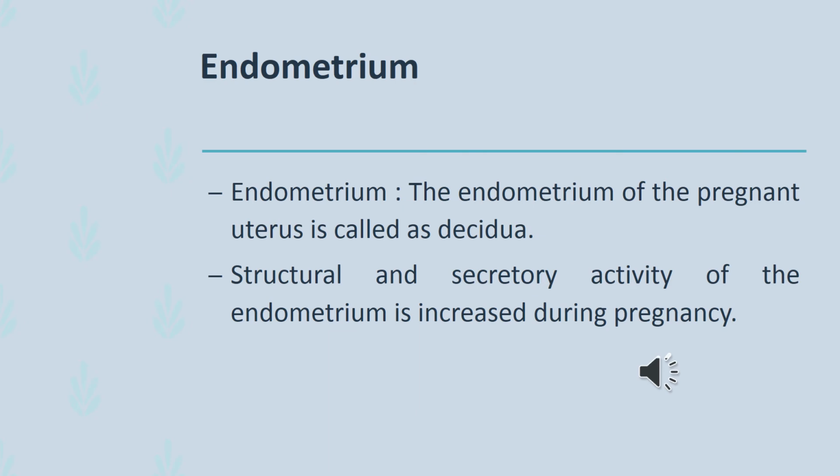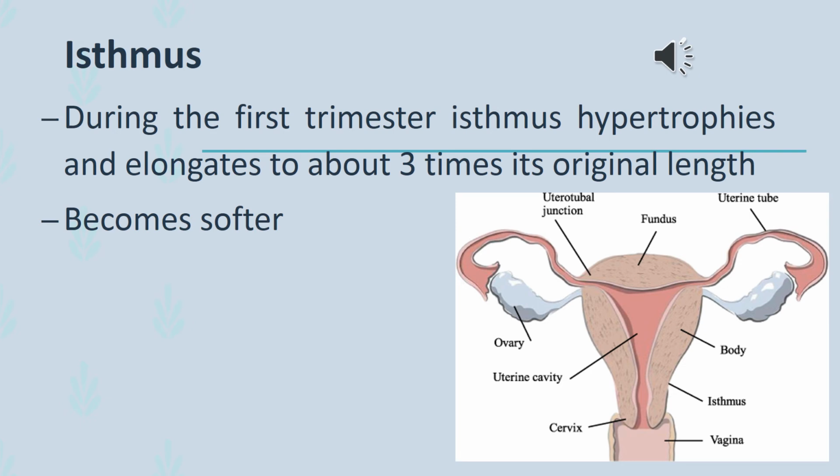Next is endometrium. The endometrium of the pregnant uterus is called as decidua. Here the structural and secretory activity of the endometrium is increased during the pregnancy. Next we will see the changes occurring in the isthmus. During the first trimester, isthmus hypertrophies and elongates to about 3 times its original length. It becomes softer, and as the pregnancy advances beyond 12 weeks, it is incorporated into the uterine cavity.